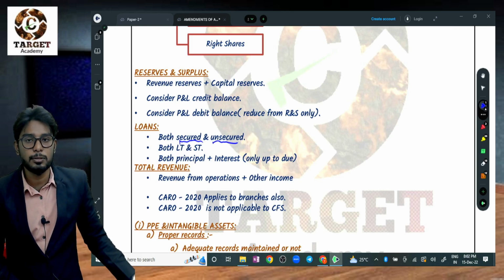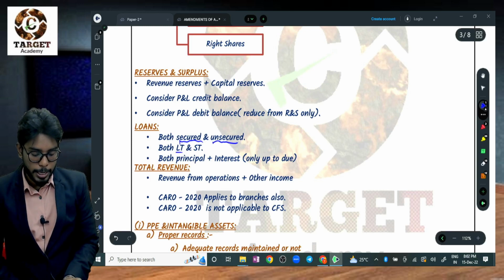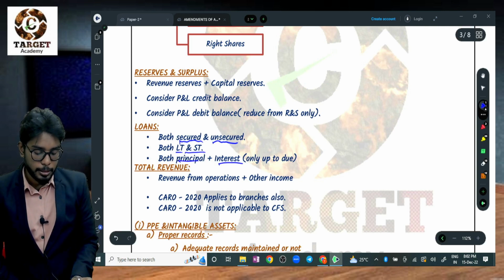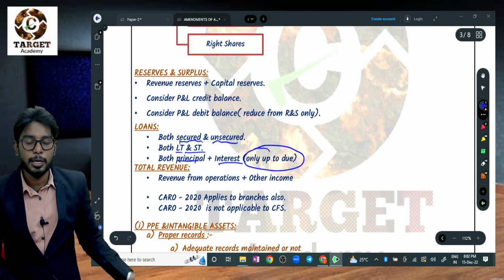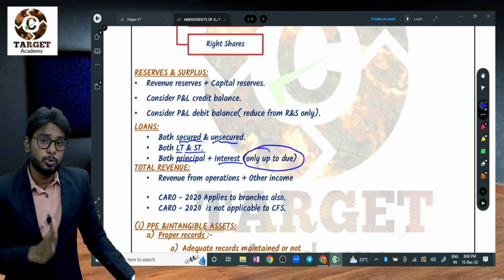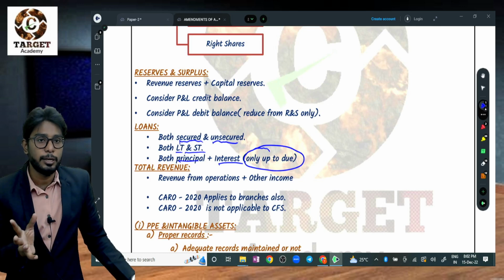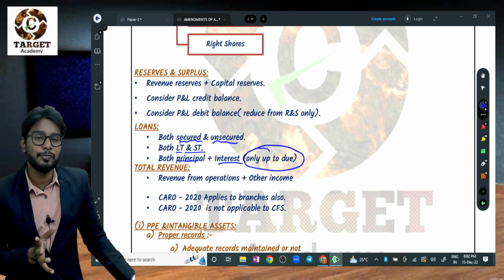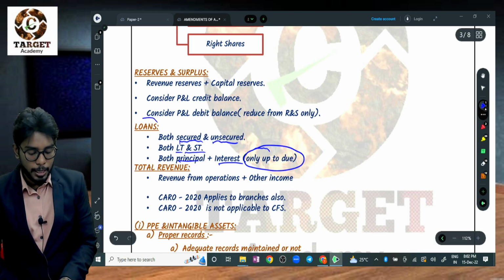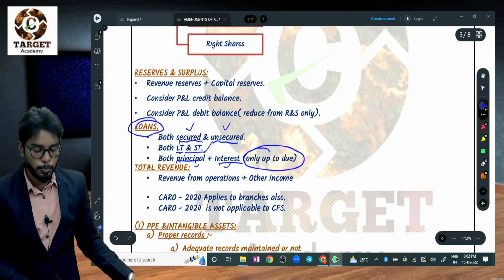Loans: take both secured loans and unsecured loans. Take both long term and short term. Take both principal and interest, but interest only up to the due date. If it is not due, then don't take that interest, because if it is not due, it is not a liability of the company. So while calculating borrowings, you should take both secured and unsecured, both long term and short term, both principal and interest, only the due part.